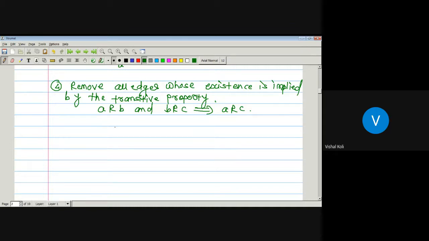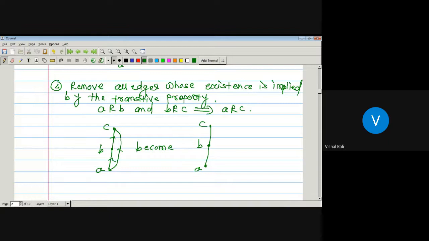For example, suppose here is element C, here is B, and this is A. Suppose the directions are given, A to B and B to C, and also A is related to C. Then we have to remove the edge from A to C and all the arrows. This will be A, this will be B, and this will be C.